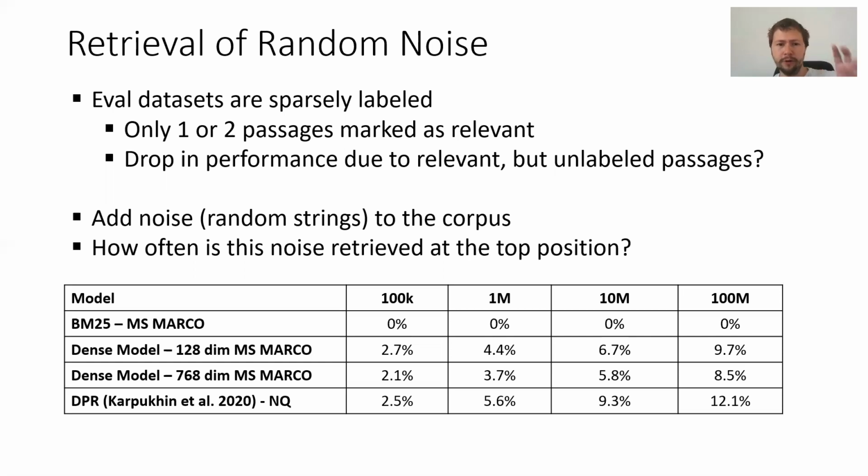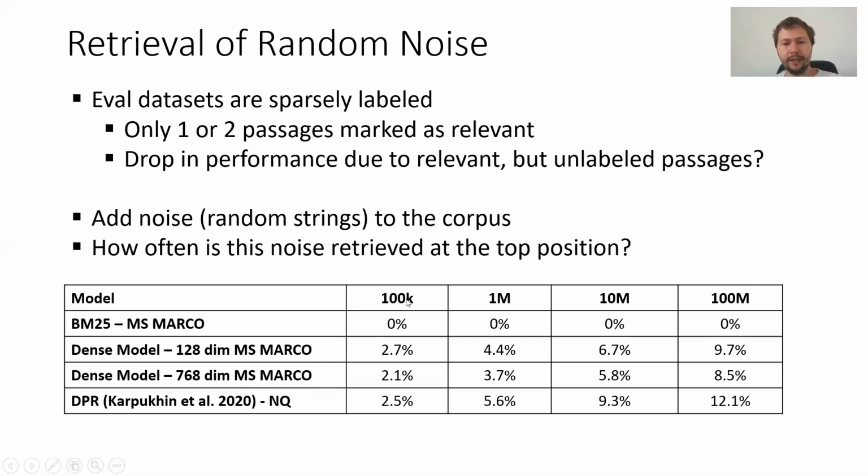To exclude this alternative theory, we did the following experiment. We took a small corpus where we only have the relevant passages, and we added a lot of noise in the form of random strings. We generated random strings and added them to the corpus. And then we checked for how many queries the retrieval system retrieved such a noise string at the top position, rank 1, of our output.